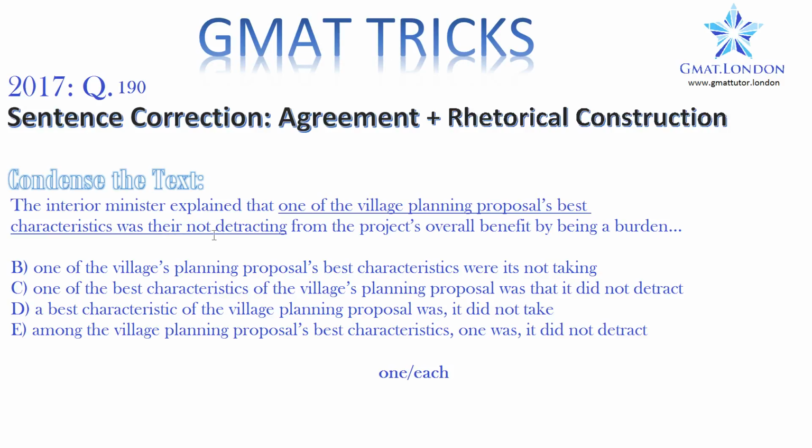So was their not detracting. But as we know, the phrase is beginning with one, so we're talking about one of the best characteristics, a singular entity. So it can't be their not detracting, or were it's not taking, because were and their is plural.